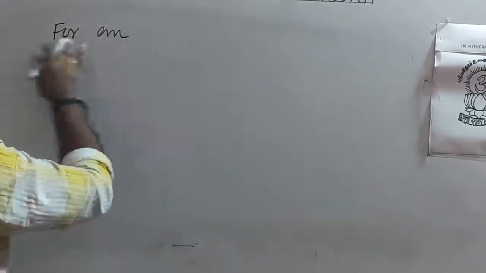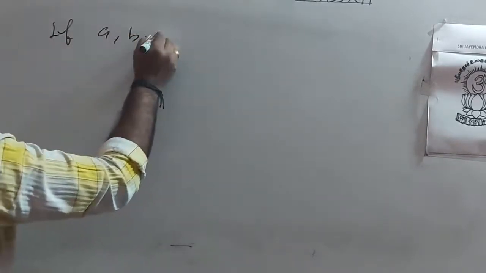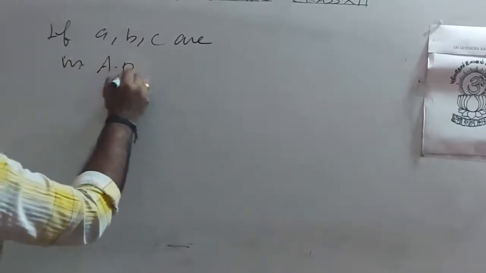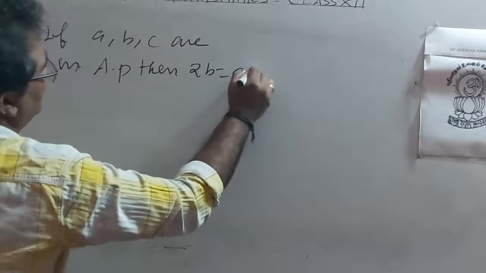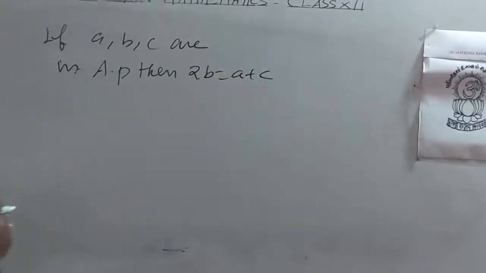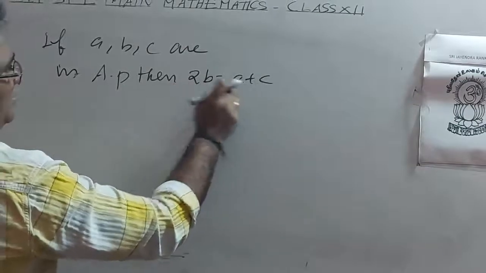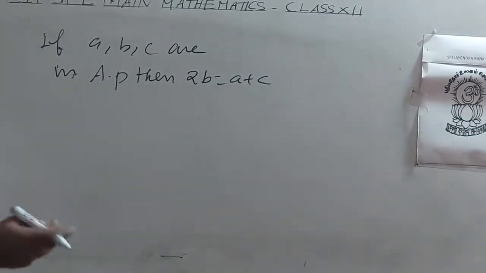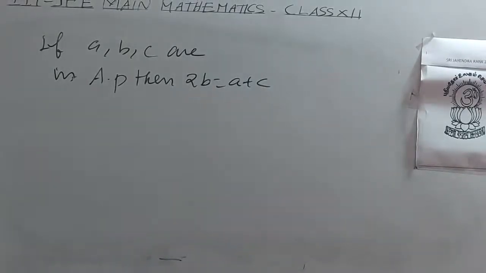For an AP, if A, B, C are in AP, then 2B equals A plus C. So it's an even number. Two numbers should be both odd or both even, since the sum of two even numbers is even and the sum of two odd numbers is even.